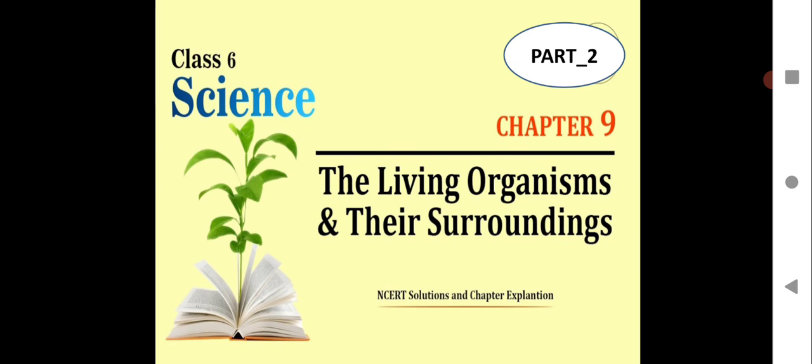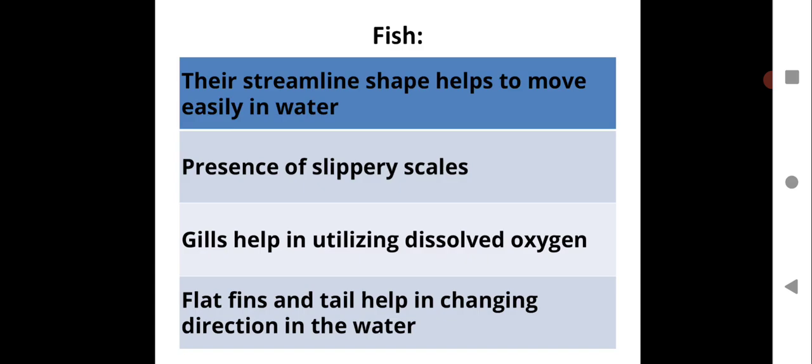So let us see what we are going to have in this session of the chapter The Living Organisms and Their Surroundings. We are going to discuss one more living organism, that is fish. Let us see how fish adapt to survive in the surroundings given by nature.